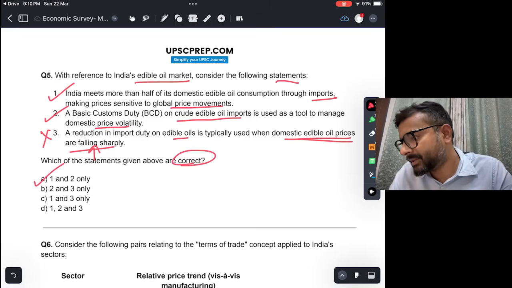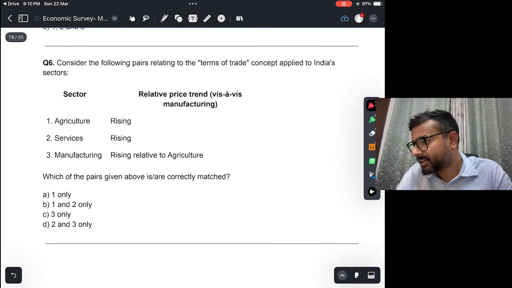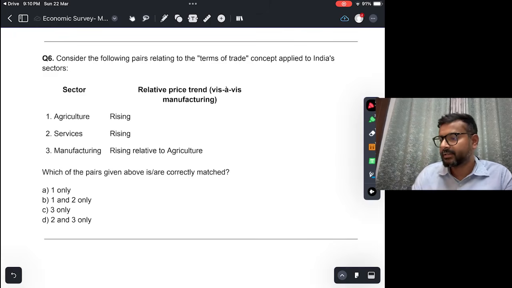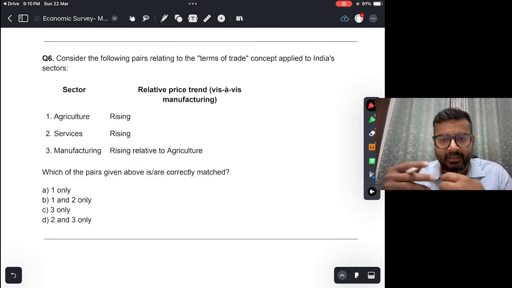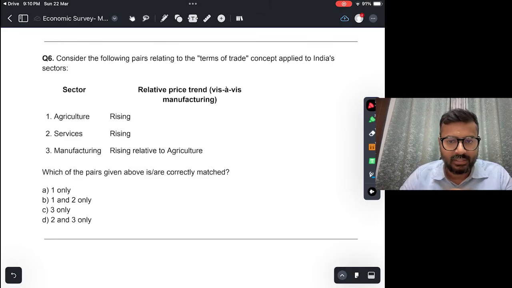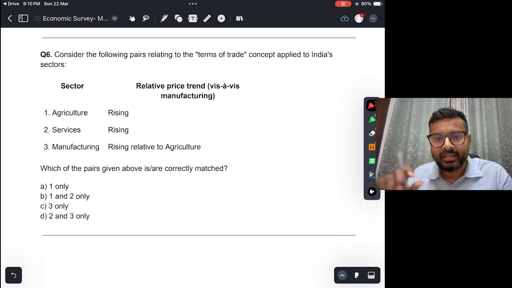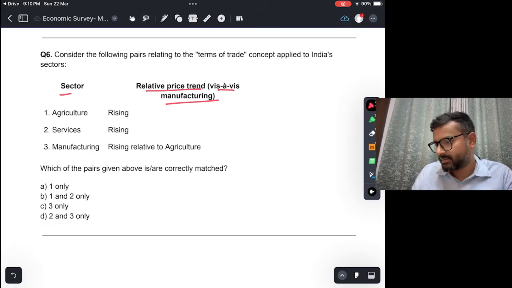Consider the following pairs relating to the terms of trade concept applied to India's sectors. Okay. Terms of trade is essentially how goods or services are traded relative to each other, right? So the sector and its relative price trend vis-a-vis manufacturing. So in comparison to manufacturing, how are the prices of other sectors rising or falling?